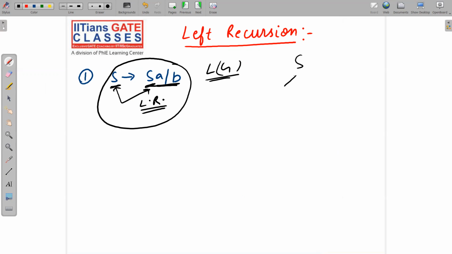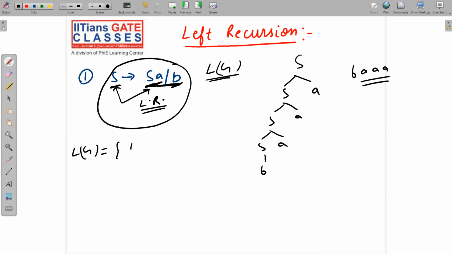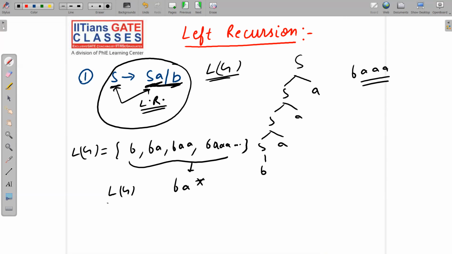Let me show you a parse tree, you will get the idea. S implies SA, S implies SA, S implies SA. You can apply this production any number of times, and then S will be replaced by B. So you will get the string BAAA. LG: the smallest string will be B, then you will have BA, then BAA, then BAAA, and so on. If I write it carefully, you will get LG as BA star. Please see it carefully, BA star is the language.